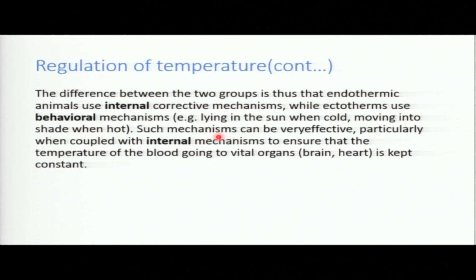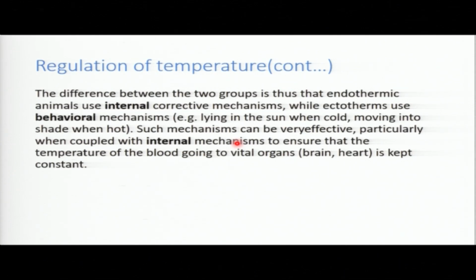Such mechanisms can be very effective, particularly when coupled with internal mechanisms, to ensure that the temperature of the blood is kept constant.